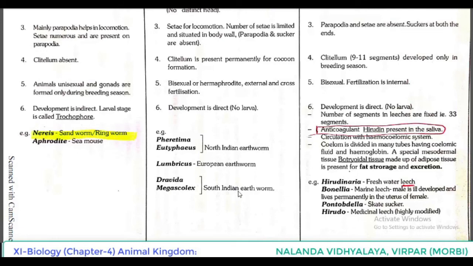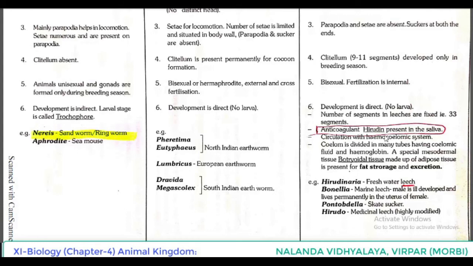In the case of Hirudinea, as we told, development is direct, no larval stage. The number of segments in leeches is fixed, that is 33 segments. Very important point. Related to Hirudinea, when we are talking about the number of segments, they have a fixed number, 33 segments.